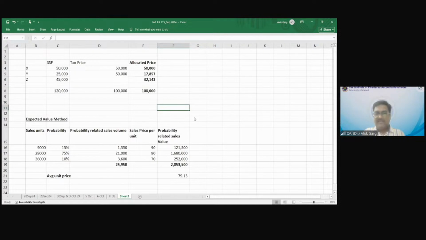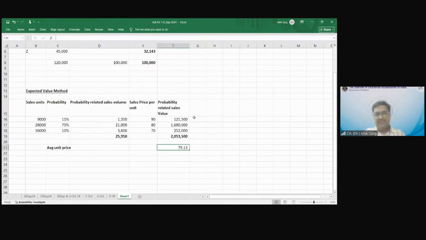79 rupees 13 paisa. So what is my first entry? My total expected value unit is 25,950, and my actual outcome is also 25,950. Tell me, for the first 10,000 units, what is the bracket? For the first 10,000 units, 90 rupees cash the customer will pay to the company. When it crosses 10,000 units, it becomes 80 rupees, right? So what is the first accounting entry?